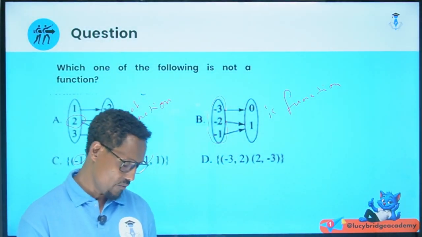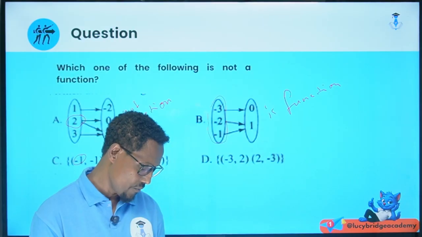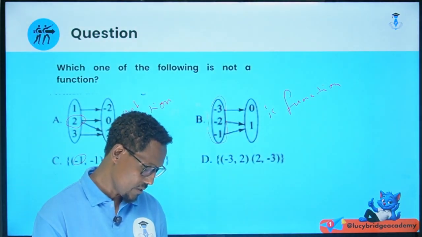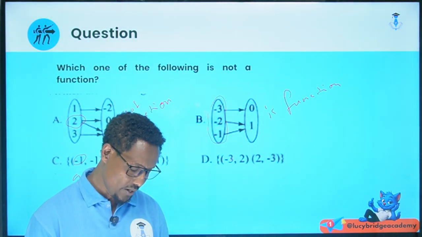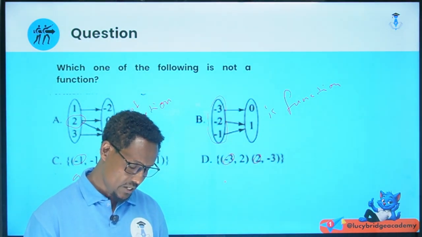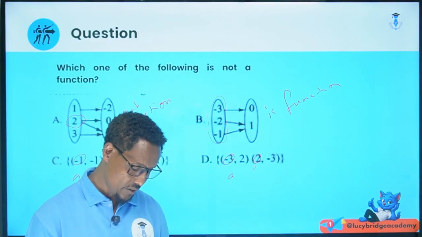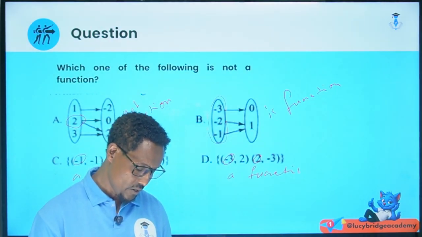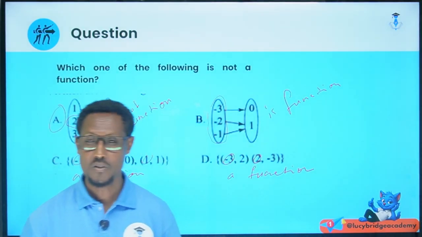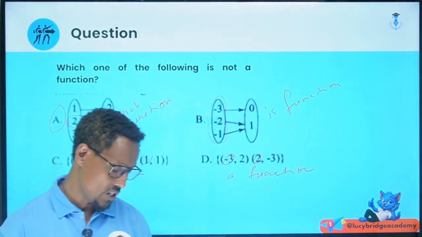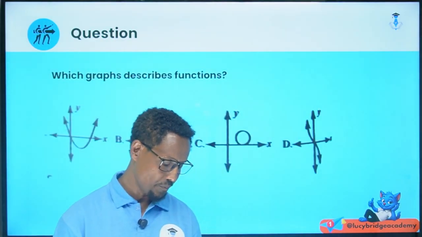They are different, therefore it is a function. Minus 3, 2, 2, minus 3. This is also a function. Minus 3 is different from 2, therefore it is a function. Okay, so the first A is not a function, or this relation is not a function.